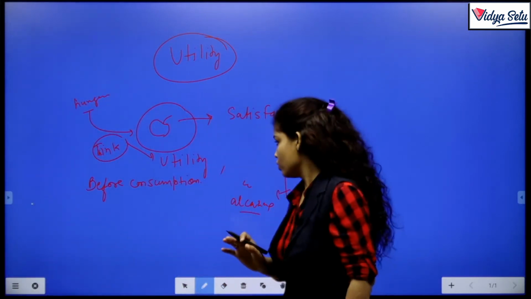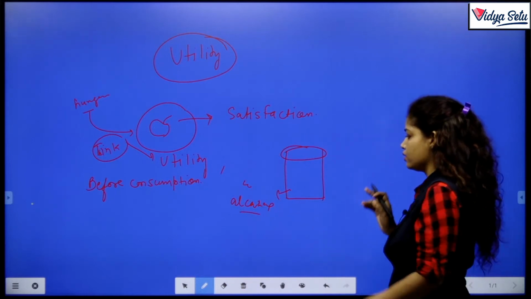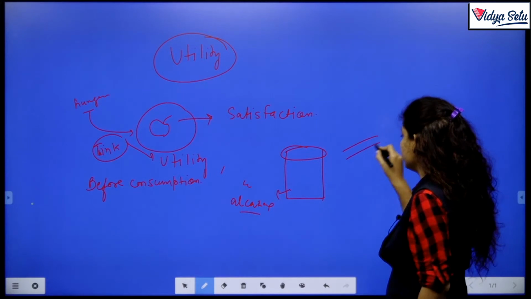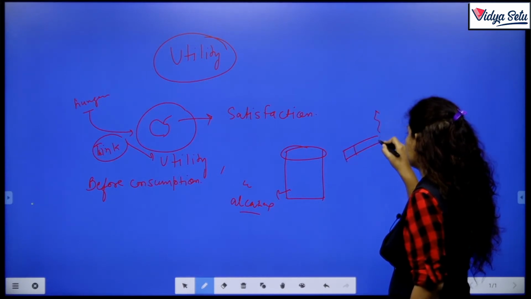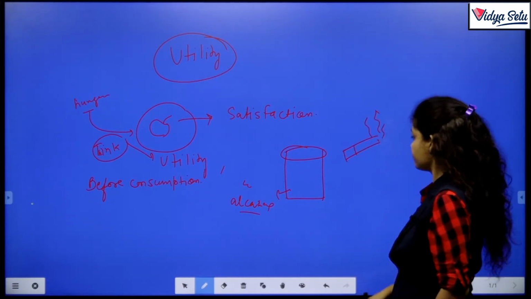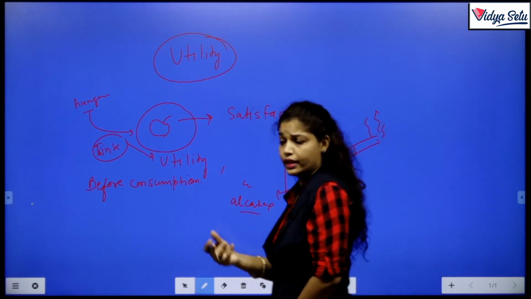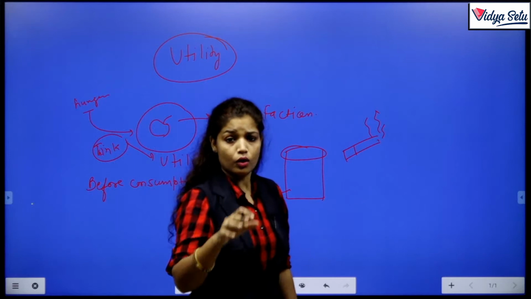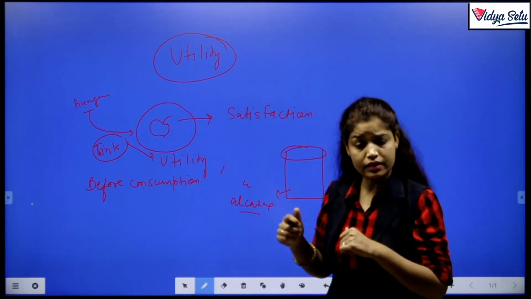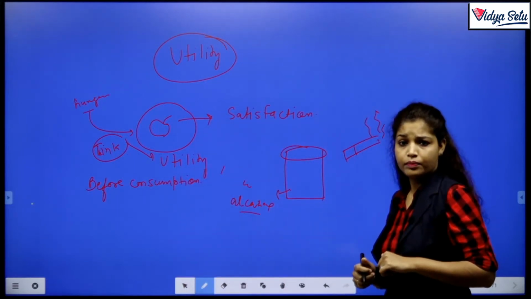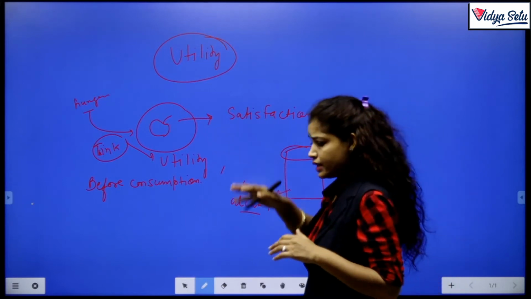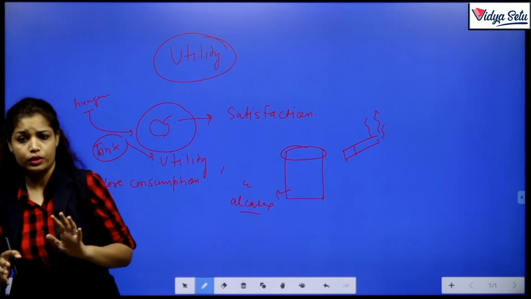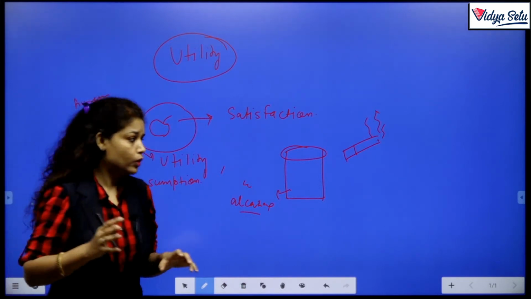Clear? Same with cigarette smoking: if it satisfies a particular human being's want, then the cigarette possesses utility. If an apple can satisfy my hunger, then the apple possesses utility. Hope you are clear on the concept.